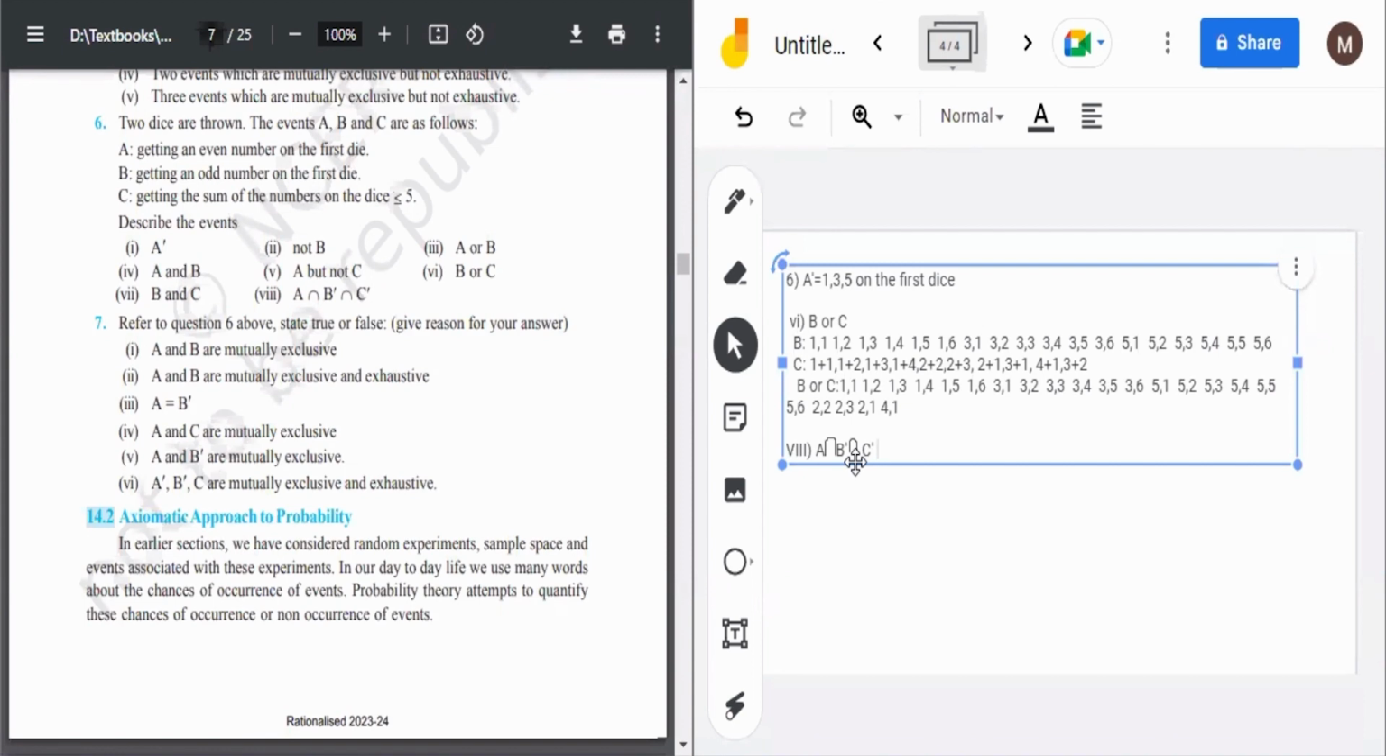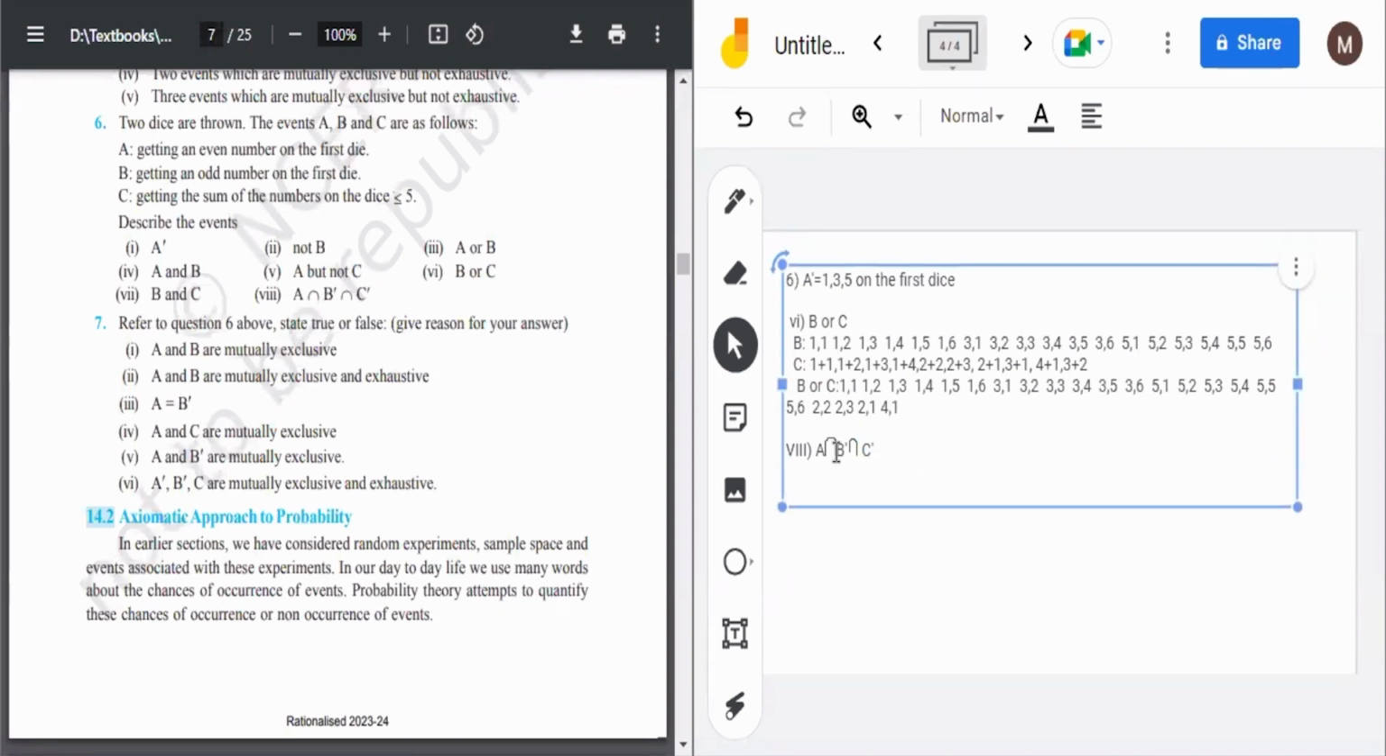Now let's move to question number 7. What it is saying, it is saying refer to question number 6 above, then state true or false. Give reason for your answer. A and B are mutually exclusive. So A is 1, 3, 5 on first dice, so from A we will get 18 elements, and B is given getting an odd number on the first die. Obviously, they are mutually exclusive. This is true.